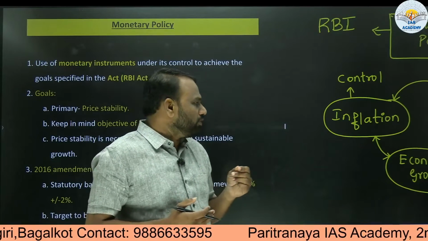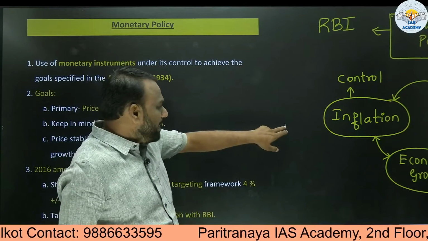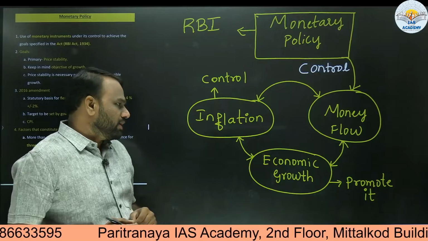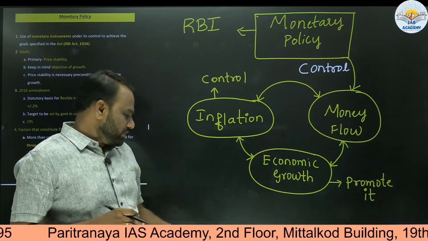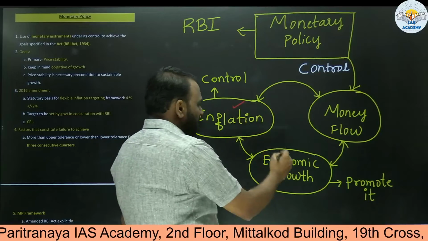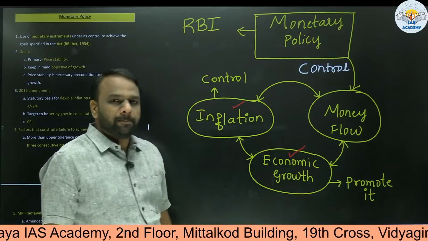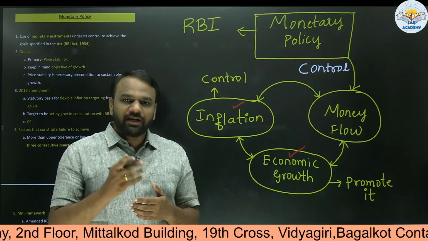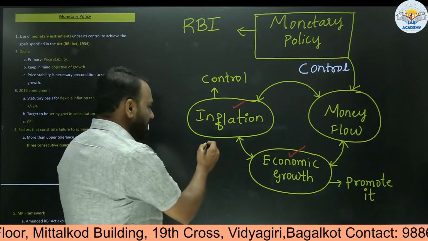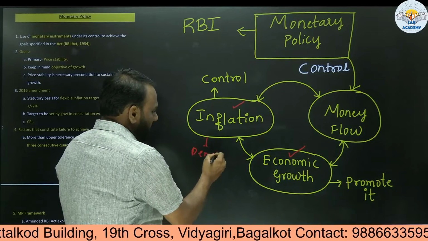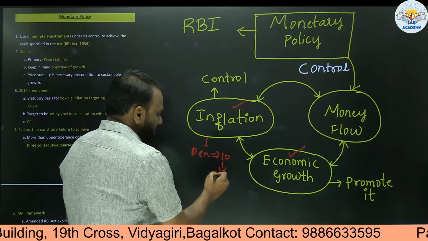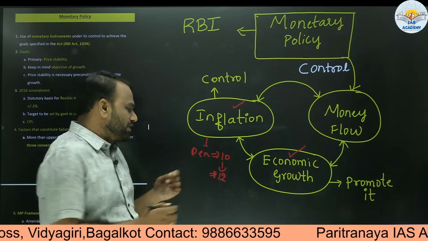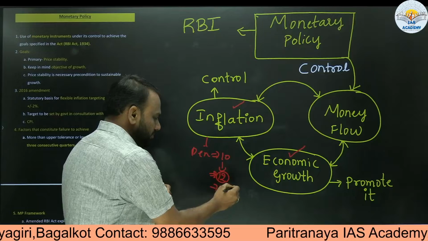Next, out of curiosity, why does RBI want to control the money flow? Here we need to understand certain concepts. One is inflation, another one is economic growth. We know what inflation is. Whenever the price of a particular commodity increases, we call it inflation. For example, if a pen costs 10 rupees and its price increases to 12 rupees, then inflation has occurred with respect to pen prices. So the inflation is 20%.